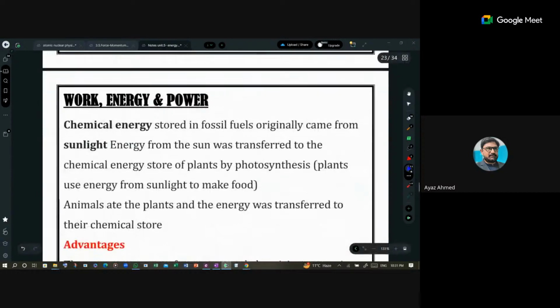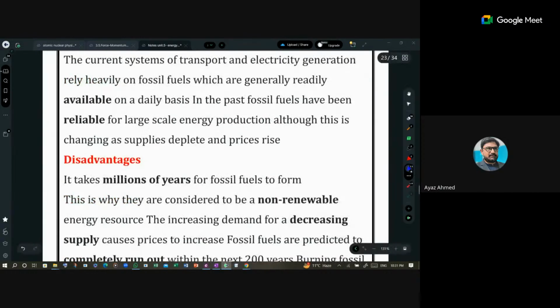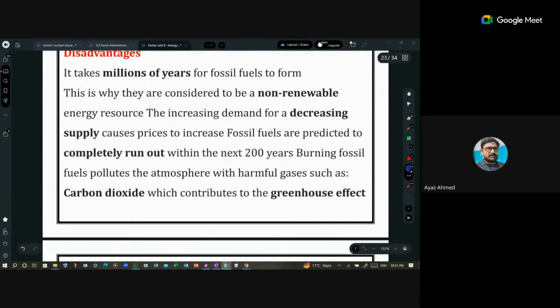Fossil fuels are formed from the remains of plants and animals, and this is a non-renewable source. The chemical energy stored in the fossil fuel is basically used as an energy source. Its advantage is that it is available everywhere, but it is limited. This limitation is one of its disadvantages, that it would vanish after some time, right? We are using it without any gap, so for the next generation it would be difficult. We have an estimate that after 200 years it would be gone.